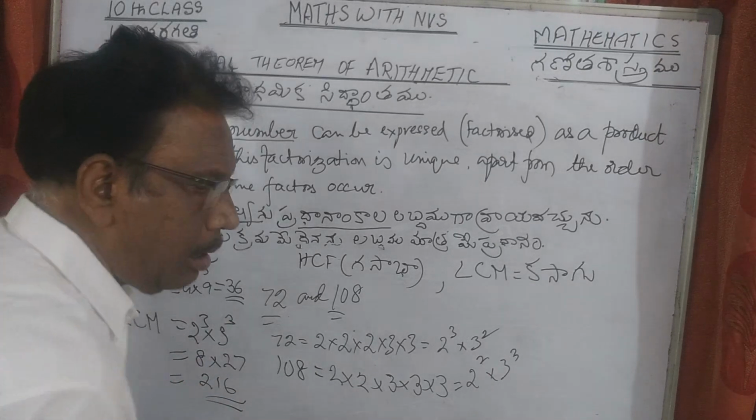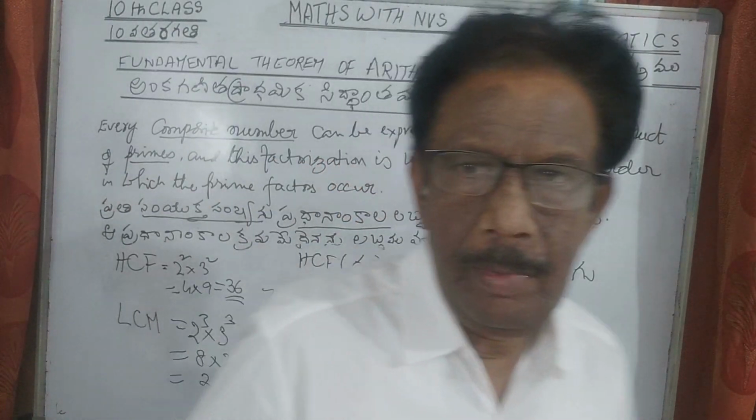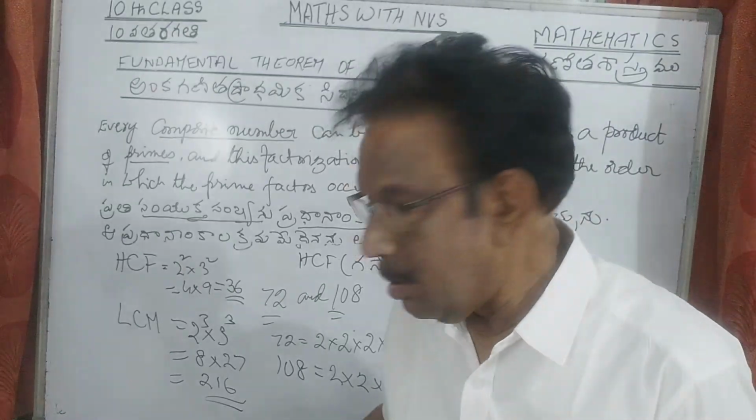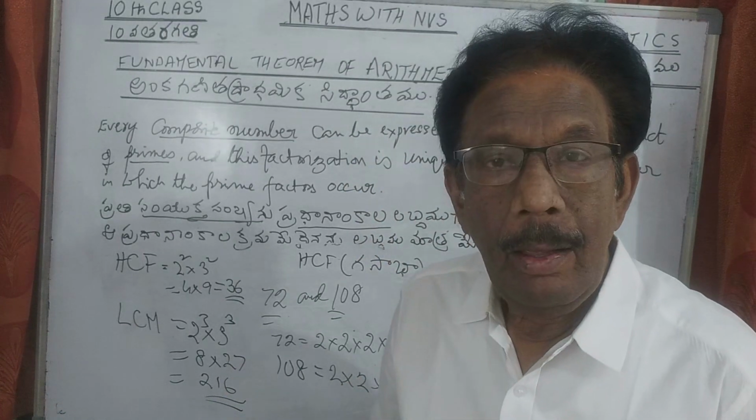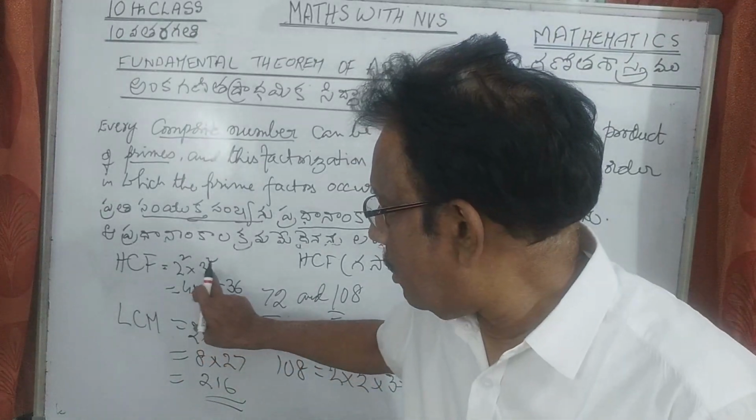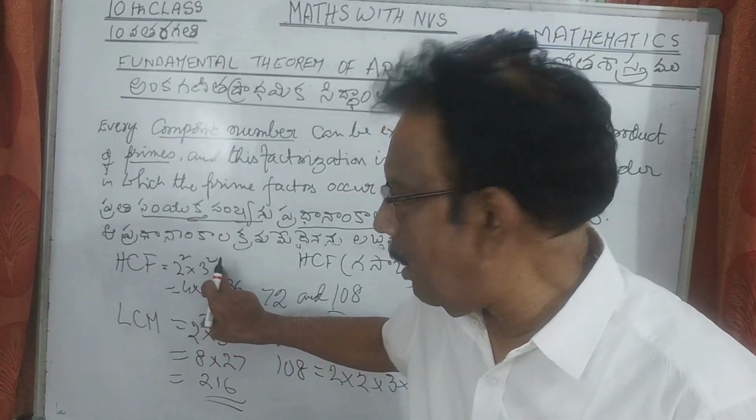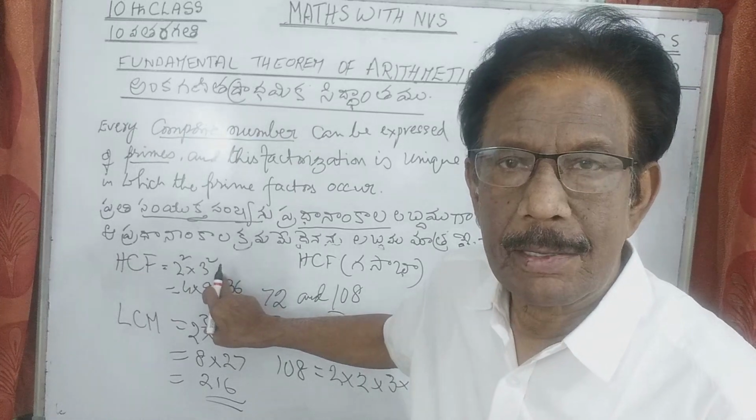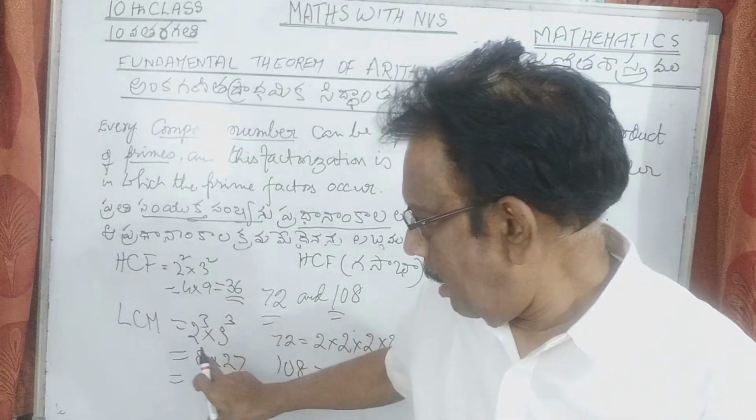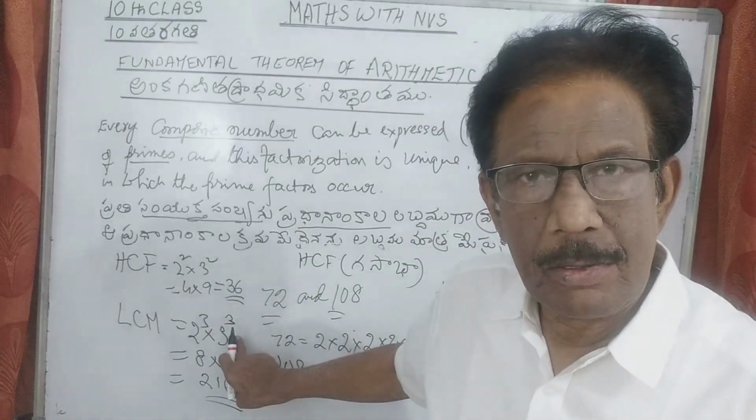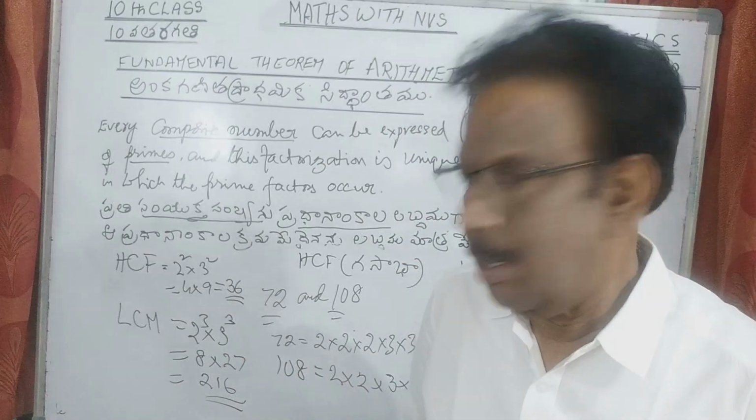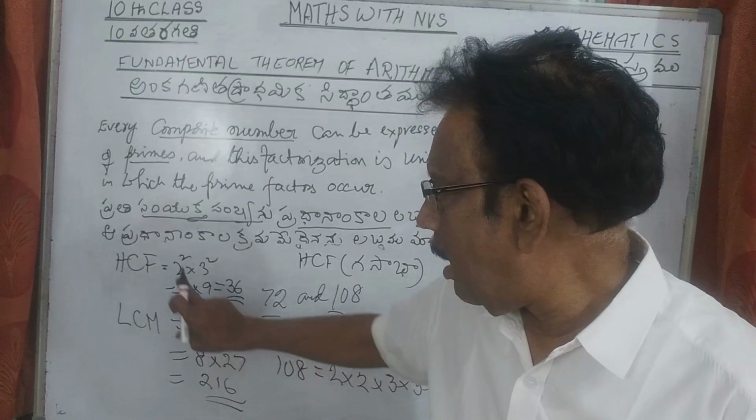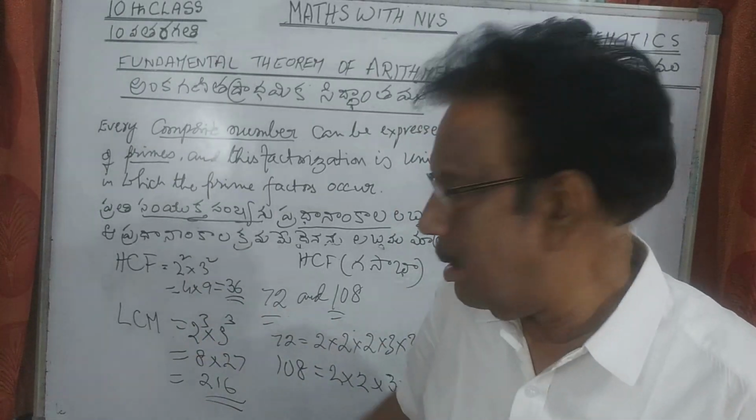That's the English, and Telugu students also remember. See, students, all students remember. Telugu students, look here. In the highest common factor, we take the least powers of common factors and their product. Here we take the highest powers of common factors. Then we reach here: this LCM, that is least common multiple, is 216 and highest common factor is 36.